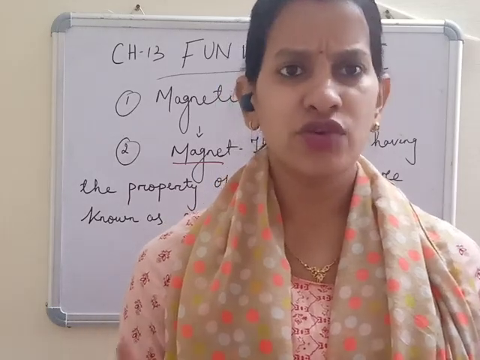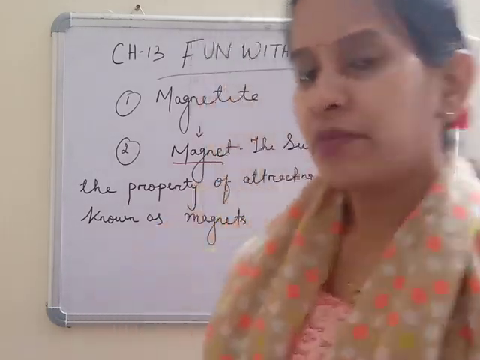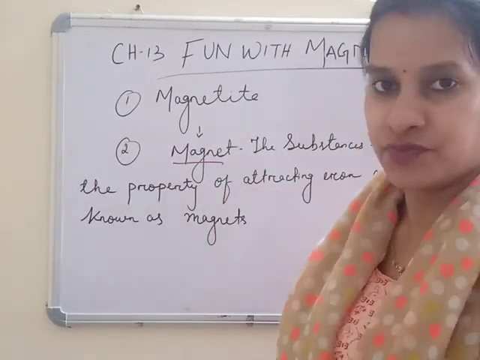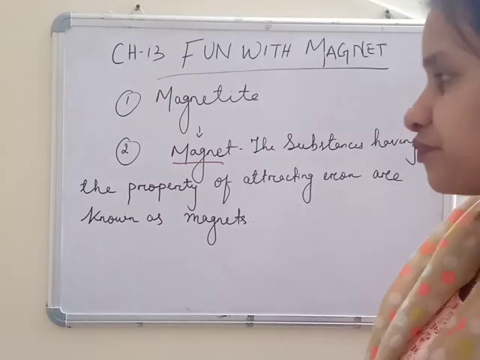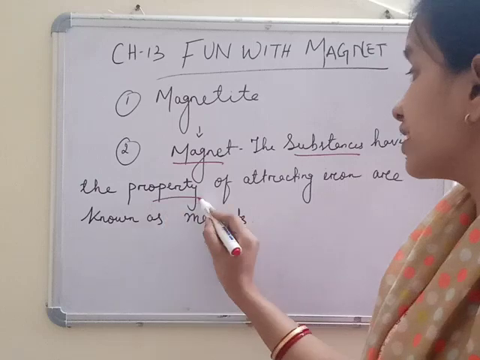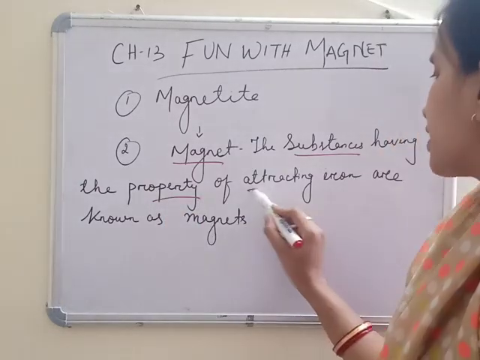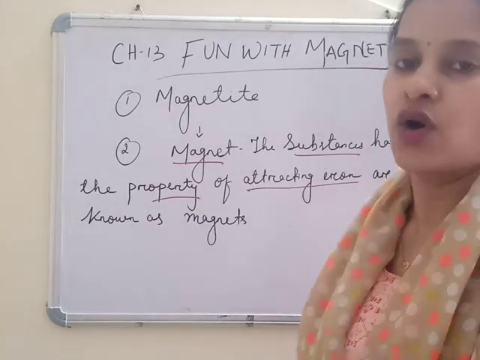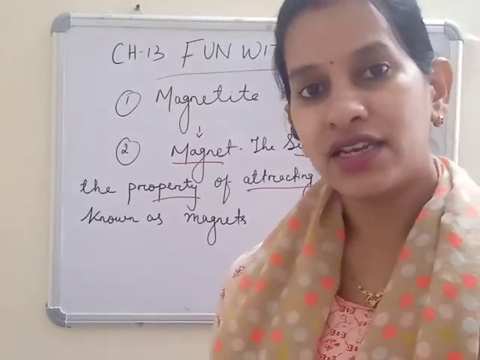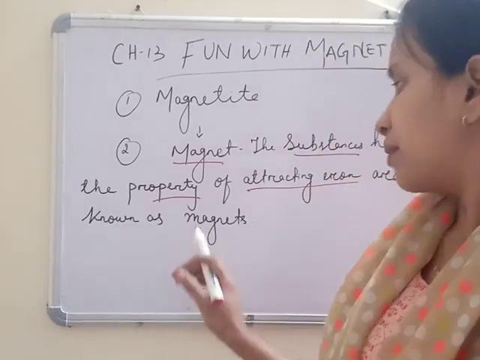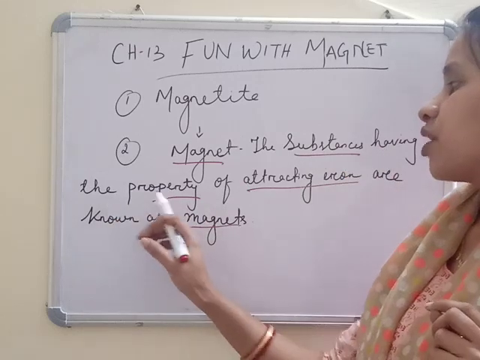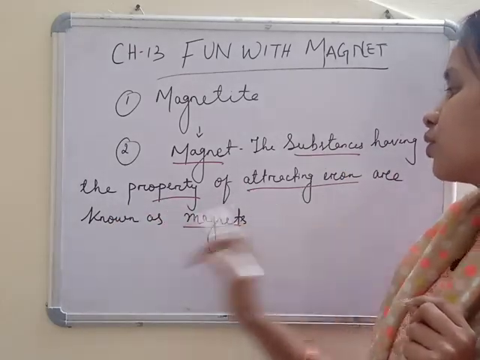There are various stories about how the name magnetite was given, but later on the name magnetite was revised and given as magnet. So what is a magnet? A magnet is a substance having a property. What property? Attracting iron or iron material. When a substance attracts iron material, it is called a magnet. So the substances having the property of attracting iron are known as magnets.